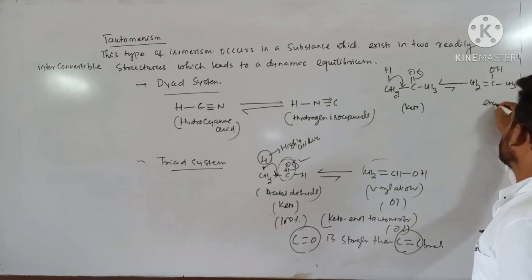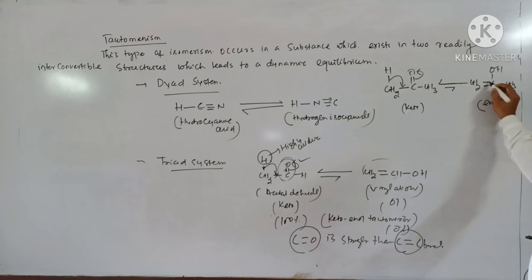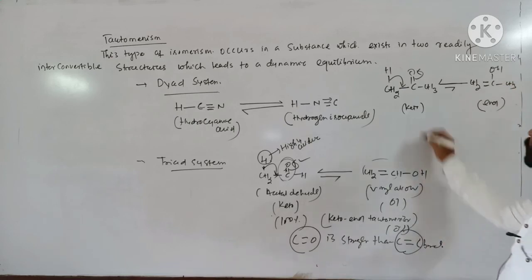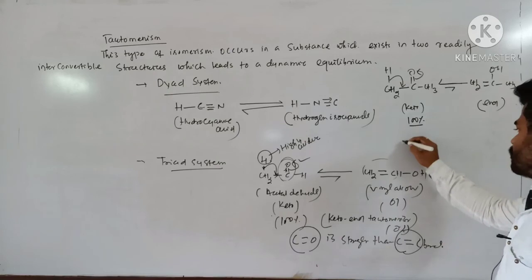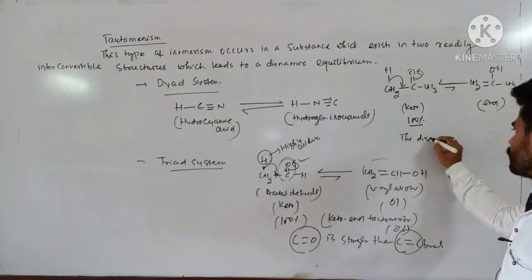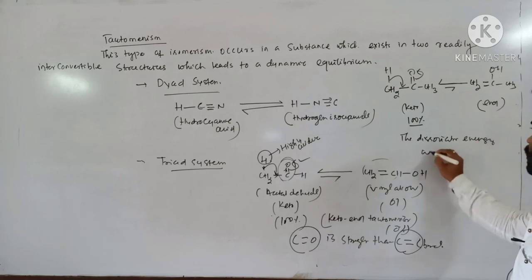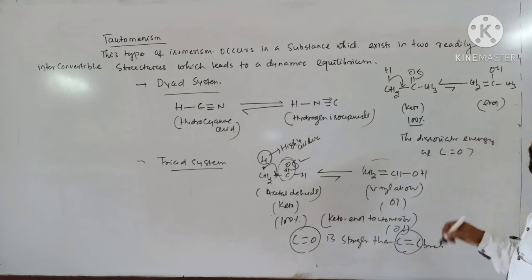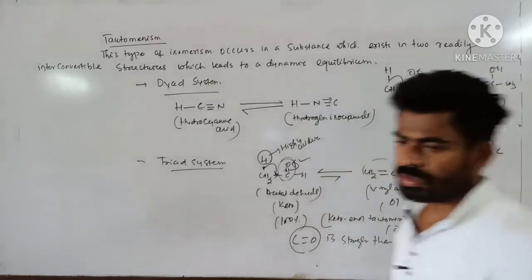This is enol. Enol why? Because double bond is there, alkene, en, and alcohol, ol, so enol form. So again, this one exists 100% keto. The dissociation energy of C double bond O is greater than that of C double bond C. That's why this one is the more stable form.